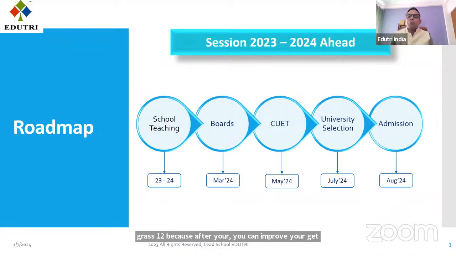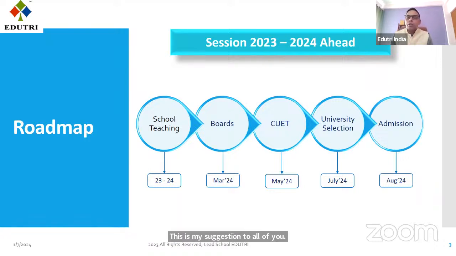And at that time you will think, if I had been aware of this, I could have improved 1%, 2%, because improving 1% in CAT is very difficult as compared to improving 1% or 2% in 12th board. And since these are added together, it is better you get maximum marks in class 12th. This is my suggestion to all of you.